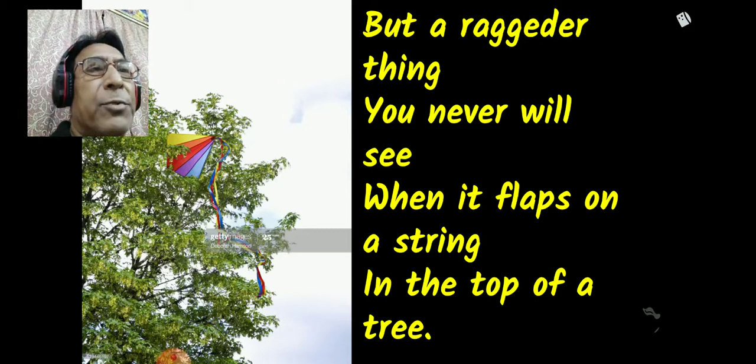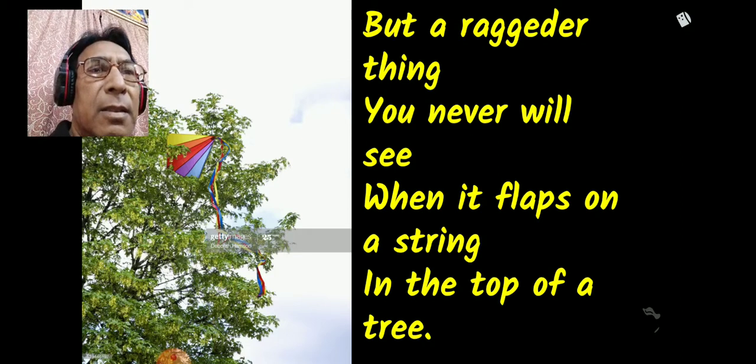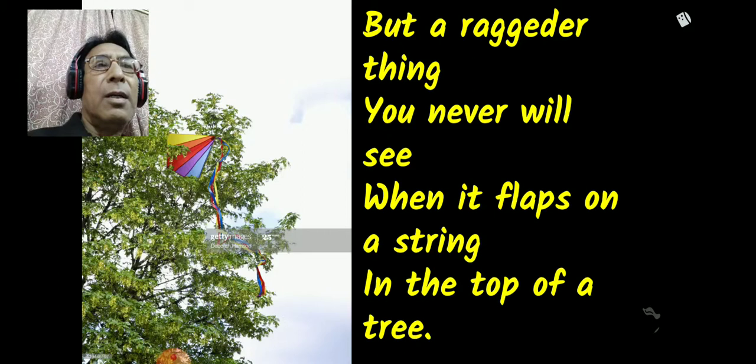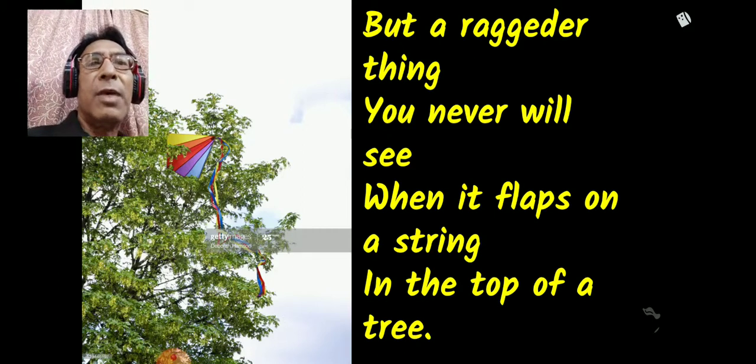flaps, it flaps, and a string, a string and a string and a string in the top of a tree. Now just imagine the kite is no more flying.